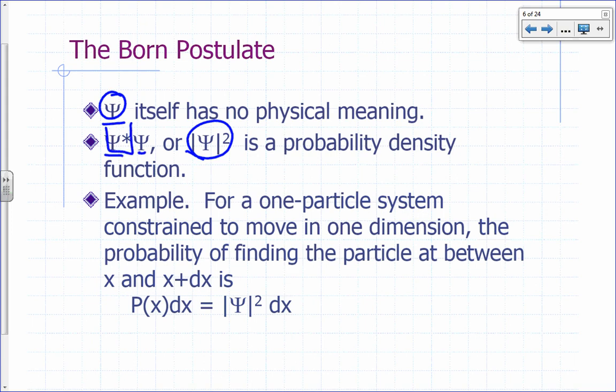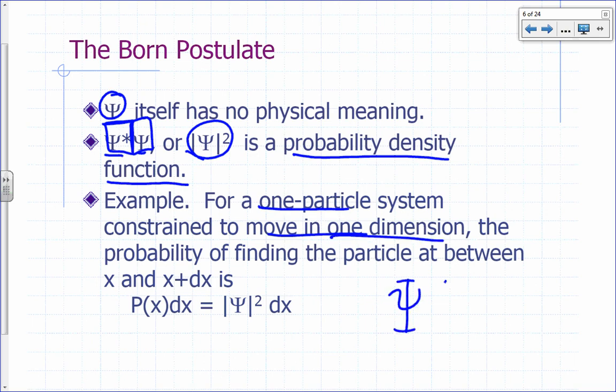Psi star is the complex conjugate, multiplied by psi. That gives you the absolute value of psi squared. That is called a probability density function. What does probability density function mean? Let's illustrate that with a particle that's constrained to just move in one dimension. So here you have a one particle, one dimensional system. So psi is just a function of x and time.